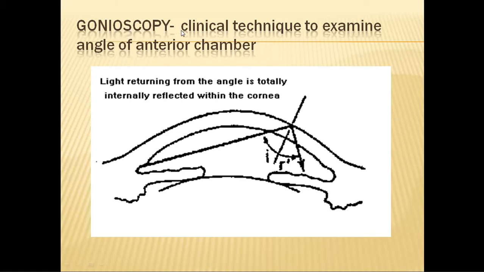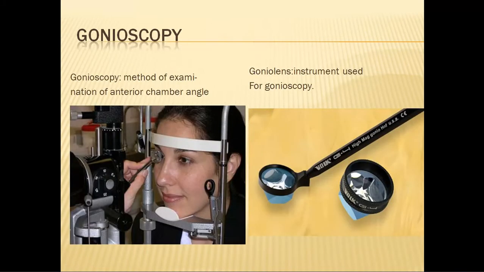It is nothing but the clinical technique of examining the angle of anterior chamber using the instrument called the gonio lens. This shows gonioscopy being done to a patient.